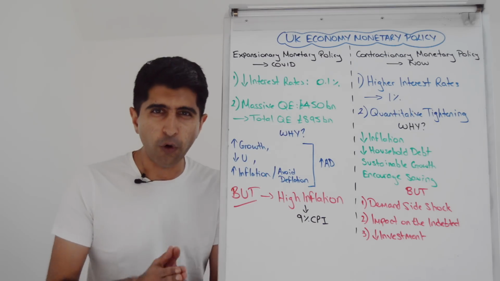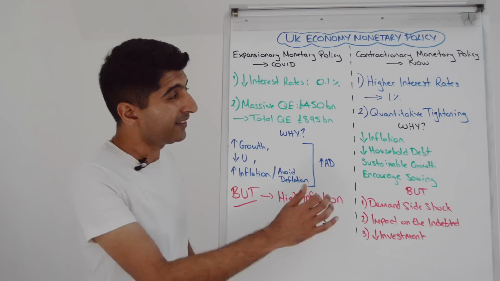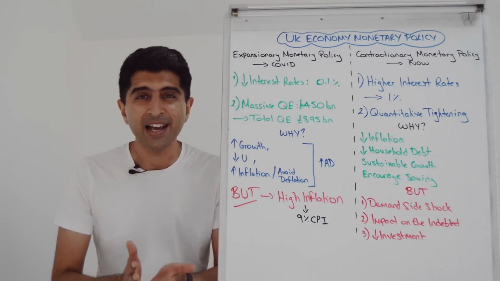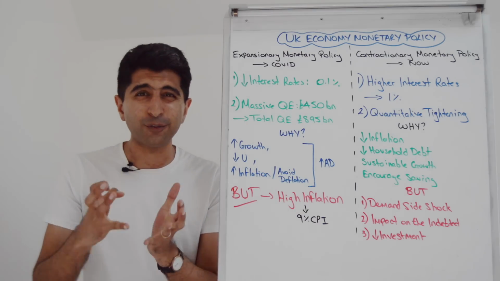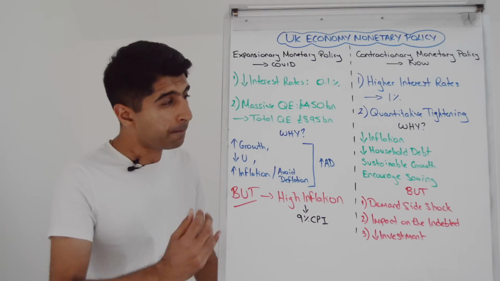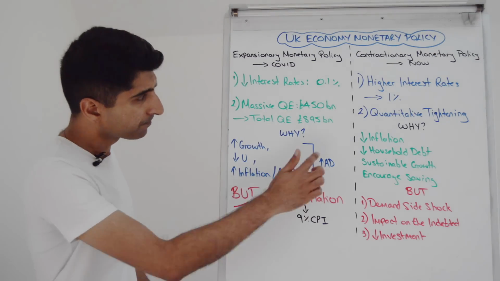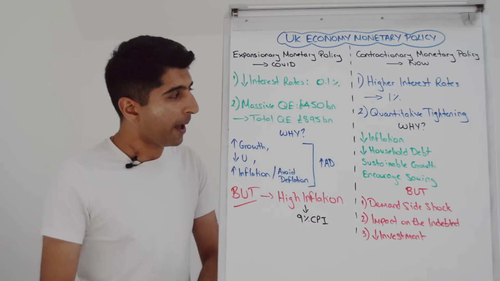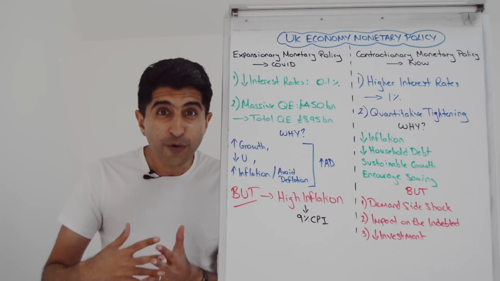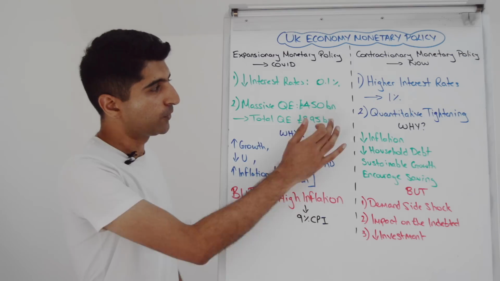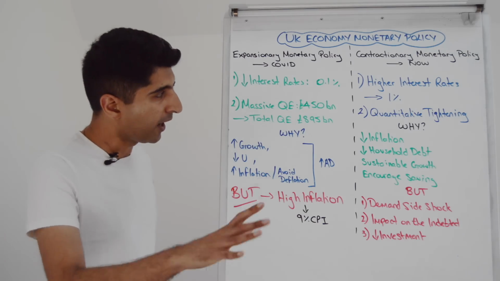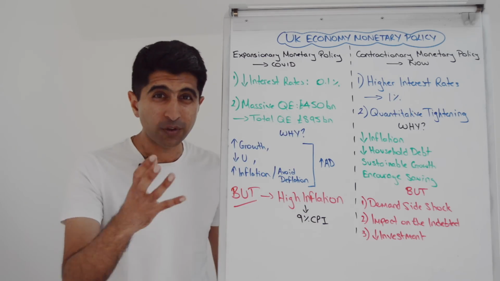The Bank of England were forced to use heavy quantitative easing. £450 billion worth of QE money was pumped into the UK economy, and this is just extraordinary when you think about it. That is 20% of our GDP, money pumped into our economy. Unbelievable. And that is out of a total amount of QE of 895 billion. So you can see from our total, our COVID QE is half of the total. And this is the third time we've used quantitative easing since it started back in 2009, 2010. But half of the total was COVID related.